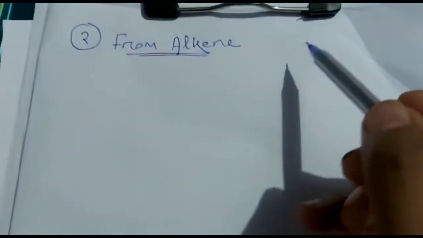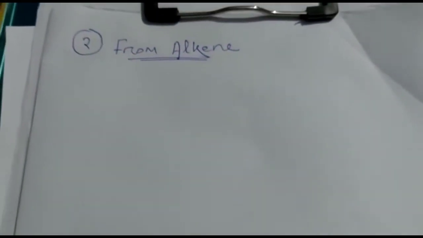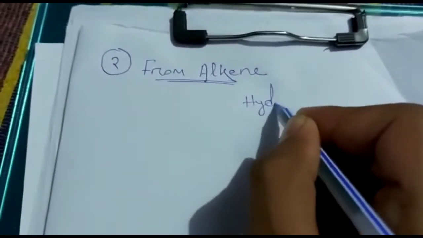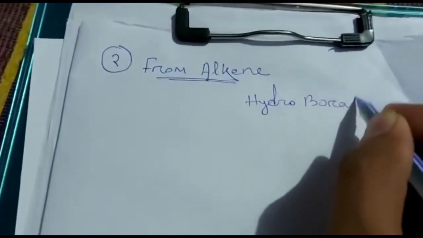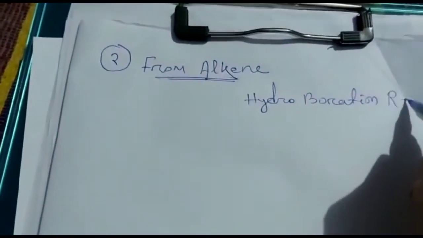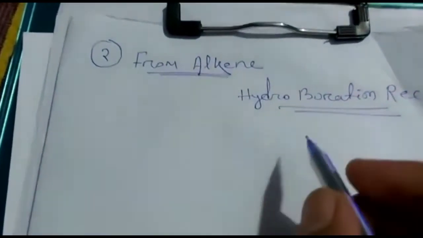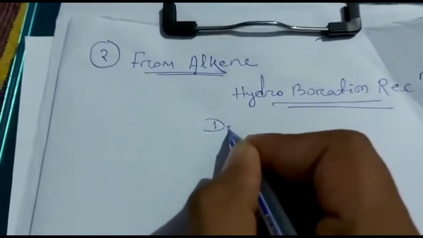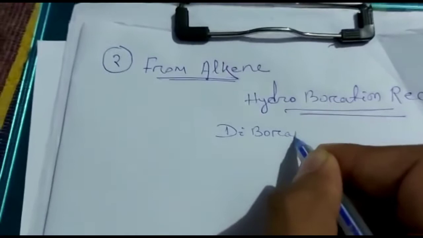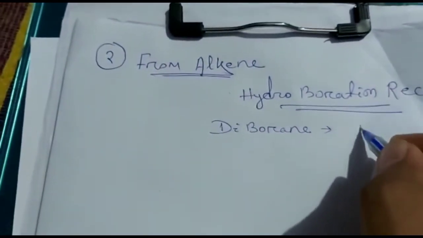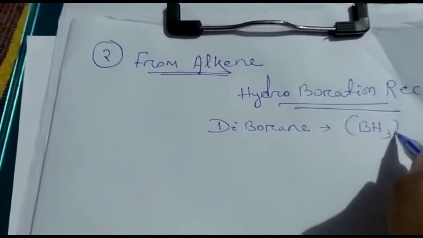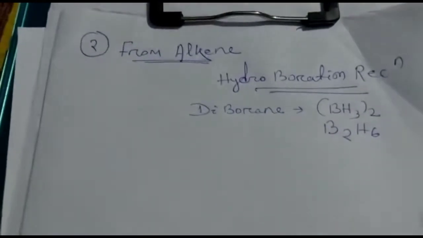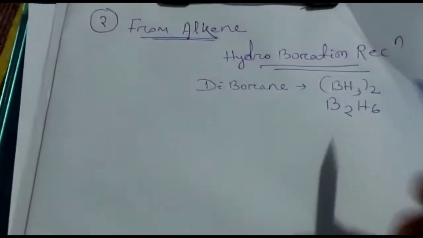Now we will discuss the next type of preparation of alcohol from the same alkene, but this reaction is known as the hydroboration reaction. Why is this reaction known as hydroboration reaction? Here we will use diborane as a catalyst. The diborane is (BH3)2, or you can write B2H6. So this type of catalyst is known as diborane.